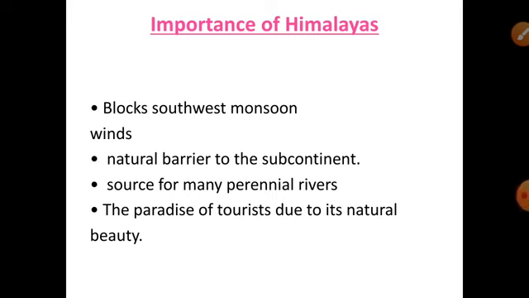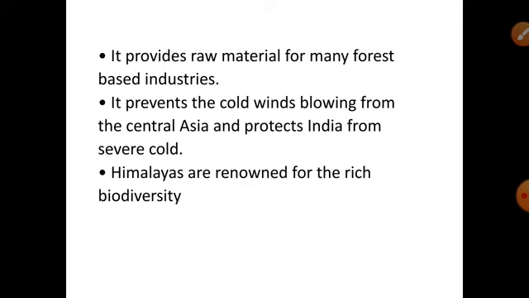Next, the importance of the Himalayas. The Himalayas block the southwest monsoon wind and cause heavy rainfall in North India. It forms a natural barrier to the subcontinent. It is the source of many perennial rivers like the Indus, Ganges, Brahmaputra, etc. The Northern Mountains are described as the paradise of tourists due to their natural beauty. They provide raw material for many forest-based industries. They prevent the cold wind blowing from Central Asia and protect India from severe cold. The Himalayas are renowned for rich biodiversity.